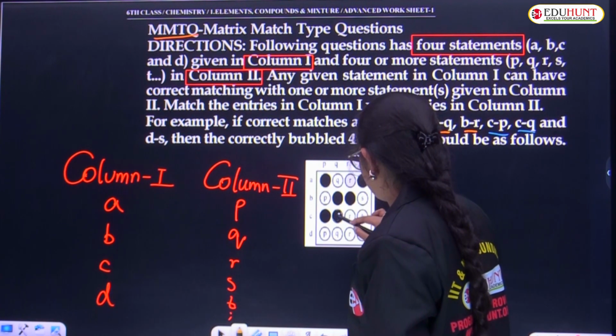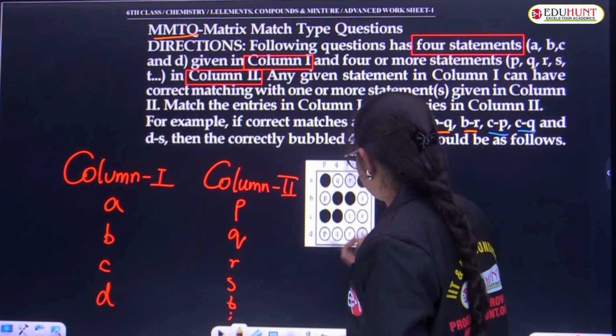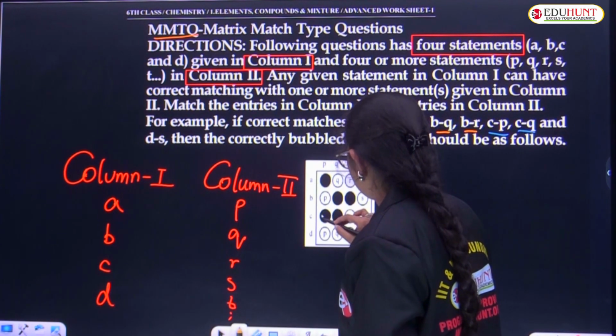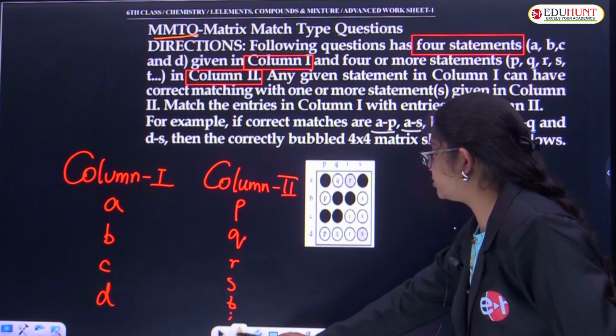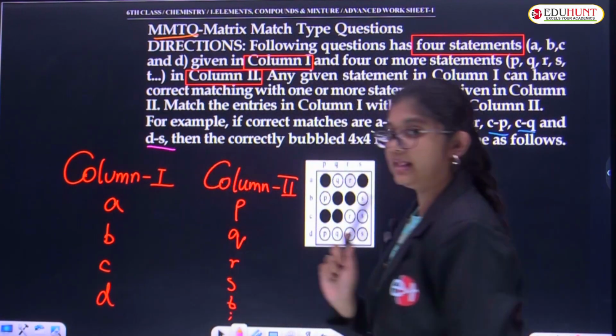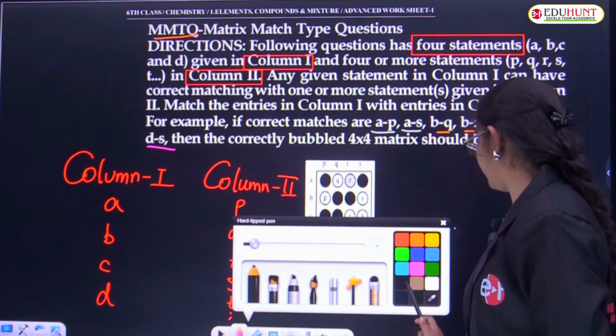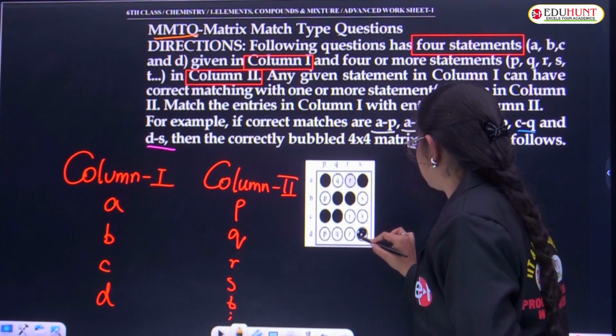Matrix matching is something you have to do very carefully, because it is not single correct, it is multi correct. Clear, children? Now we'll go with option D. D has only one statement, S. Single one. So I'm going with D, only S.